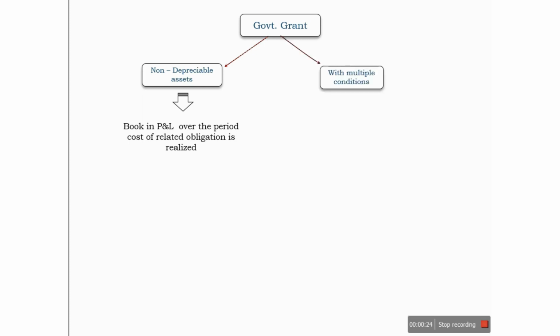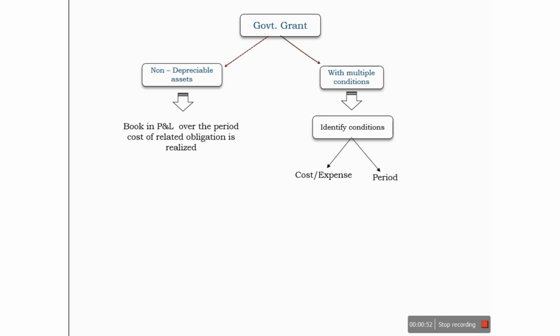Another case is a government grant received having multiple conditions. For example, one condition may be that it has to invest in long-term assets, and it also has to increase sales. There may be such conditions. In that case, IND AS says that we need to identify the conditions that are related to the generation of cost and expense, and the period.